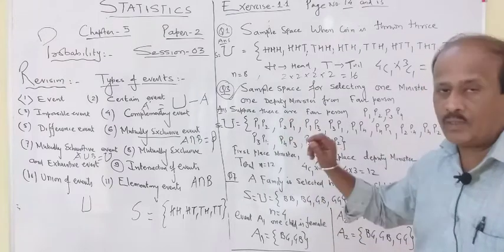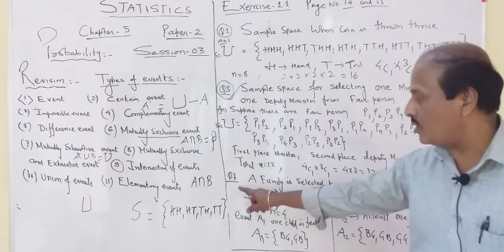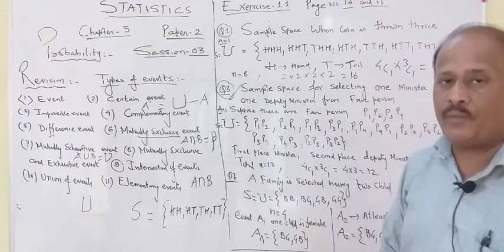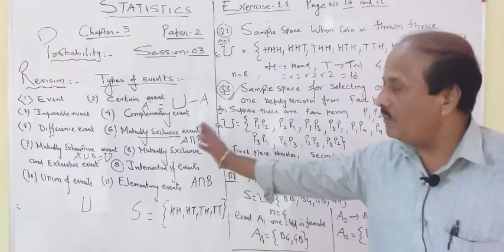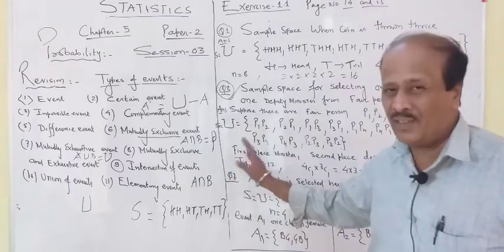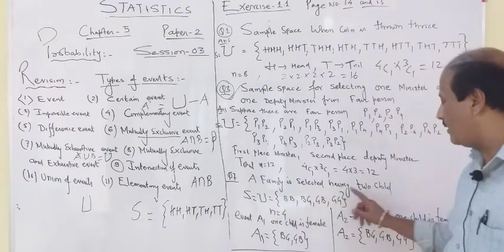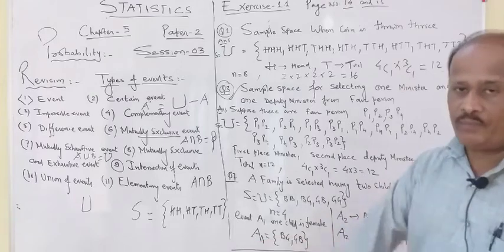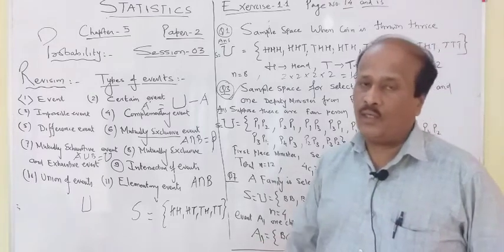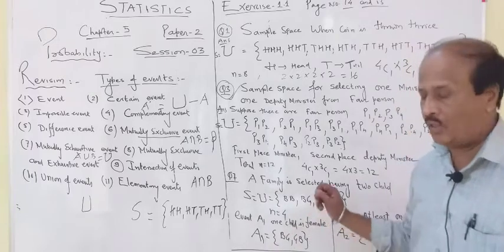So this is question number 3, slightly more important than question number 1. Then one more nice question is question number 7, which will be repeated again in a coming exercise also. Again, you try the 4th one, 5th one, they are easy questions. Now question number 7 is: a family is selected having 2 children. Any general family having 2 children. Now when we are talking about children, we don't know whether they are boys or girls.